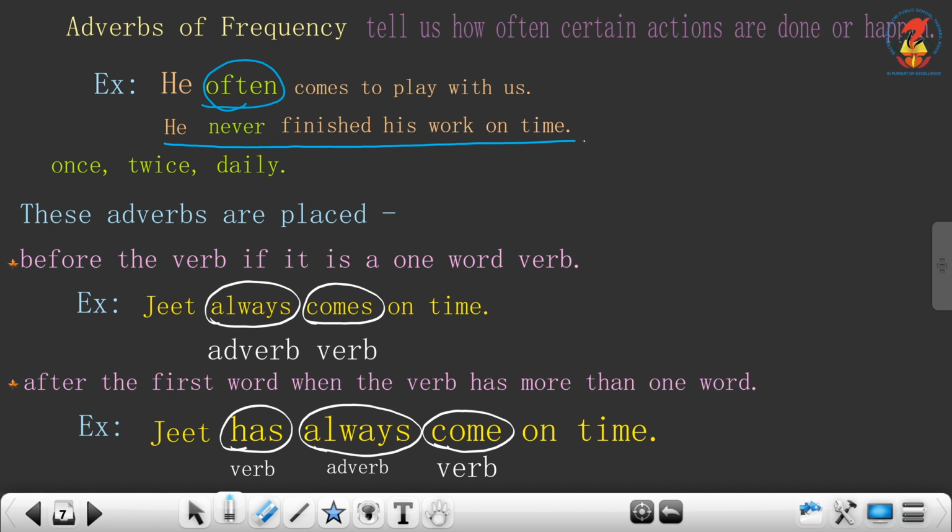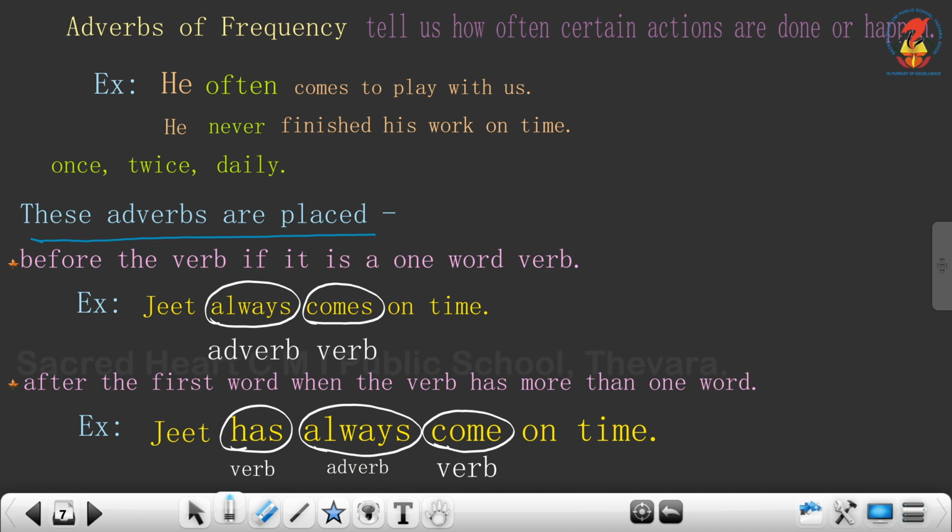He never finished his homework on time. Here finished is the verb and never is the adverb of frequency used in that sentence. Some other examples of adverbs of frequency are once, twice, daily.